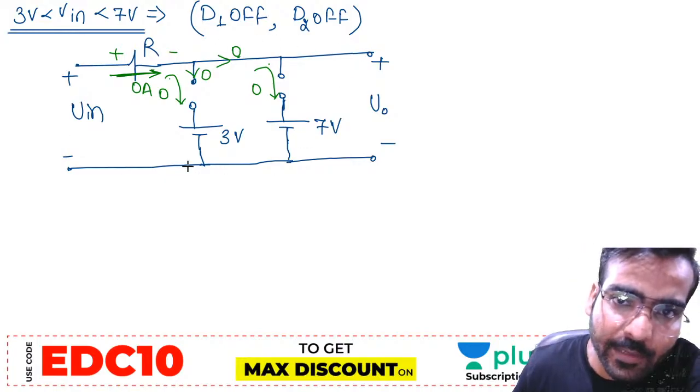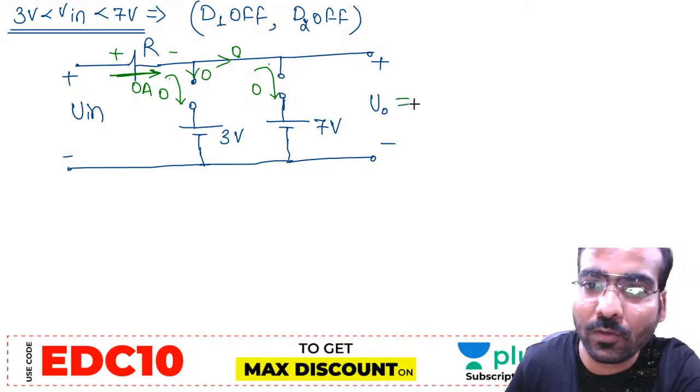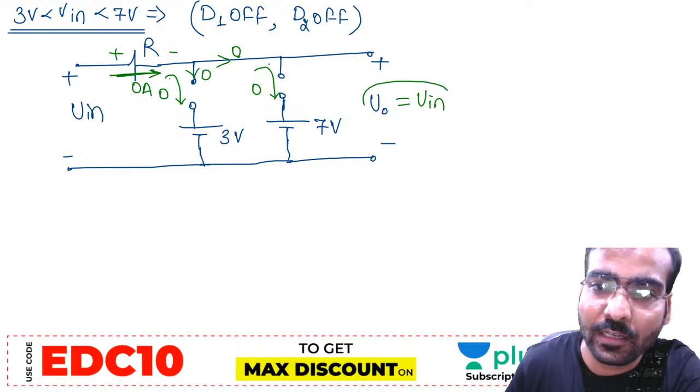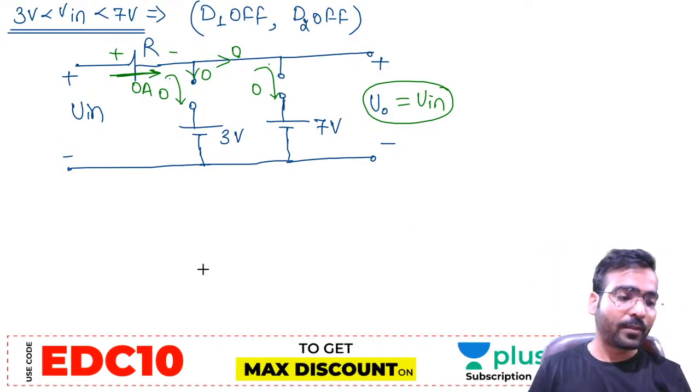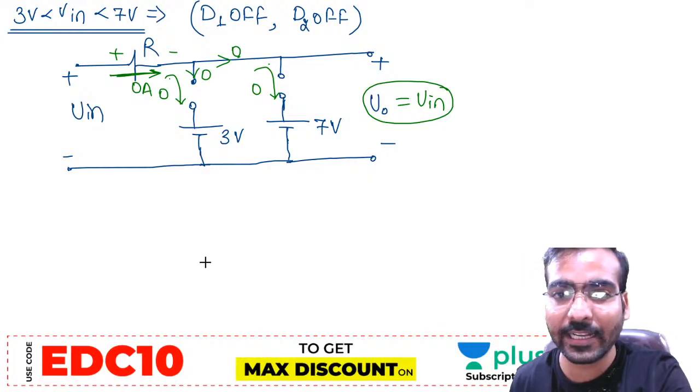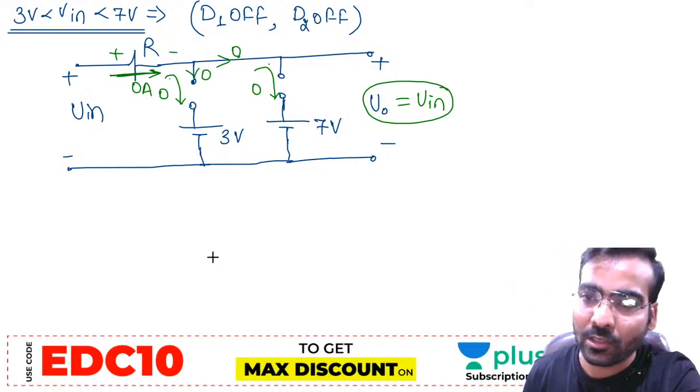So apply KVL in the outer complete loop, you will get V0 equal to Vin only. Okay, so V0 equal to Vin you will get. Now what you can do is, in the circuit, draw the output waveform and draw the transfer characteristic.